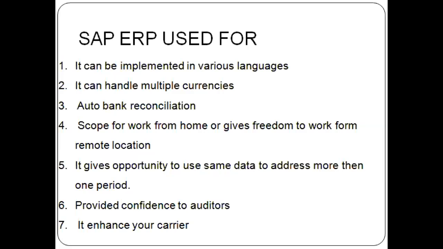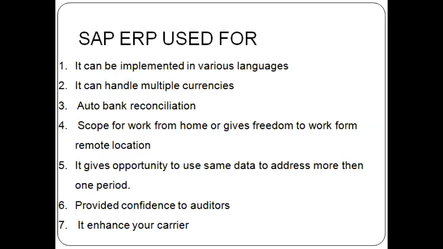What is this auto bank reconciliation? We do transactions, not only in cash. We have transactions with the bank, like depositing the amount into the bank, withdrawing cash from the bank. We have current accounts and joint accounts, we transfer money from one account to another account, we issue checks, we deposit checks, we issue DDs. We also go with transfers and online payments. Each and every transaction has to affect our company's records.